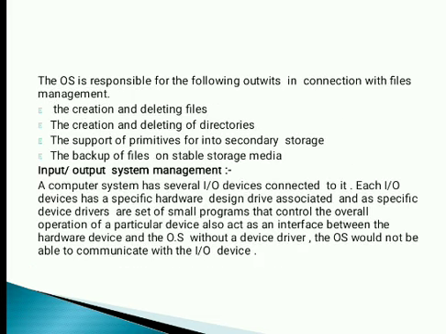So the OS is responsible for the following activities in connection with file management: the creation and deletion of files, creation and deletion of directories, support of primitives for manipulating files and directories, mapping of files onto secondary storage, backup of files on stable storage media, and input-output system management. Now, the input-output system management: a computer system has several input-output devices connected to it.